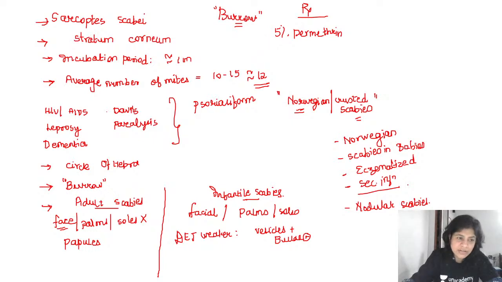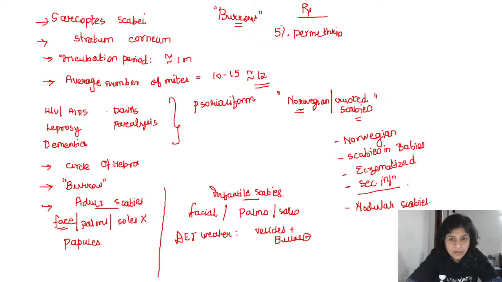For an average adult, you can give around a 12 milligram tablet. If you give one today, the other tablet you need to give after 15 days. Ivermectin works on the chloride channels, and that's how it helps in the treatment of scabies.